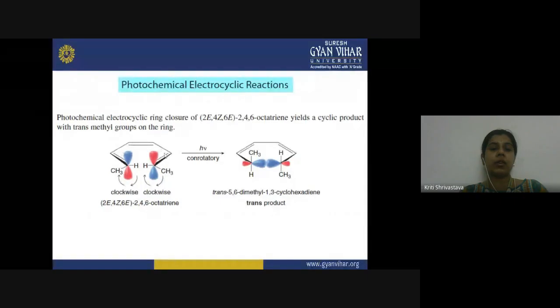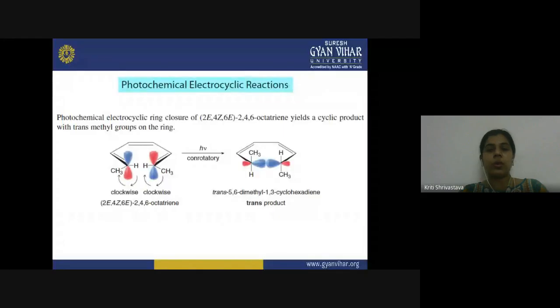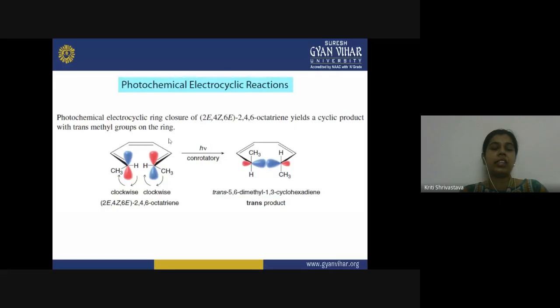The second double bond has E configuration. The fourth double bond, at the fourth carbon, has Z configuration, and the last one, on the sixth carbon atom, again has the E configuration. So in this case of octatriene, when the electrocyclic ring closure takes place, this is the symmetry of the terminal p lobes in the excited state of the molecule. You have to consider the excited state HOMO. The terminal p lobes have this symmetry, and you can see that the different phases of the lobe lie on the same side of the molecule.